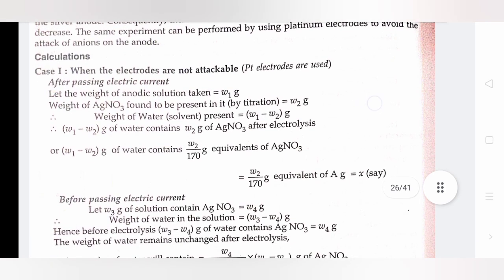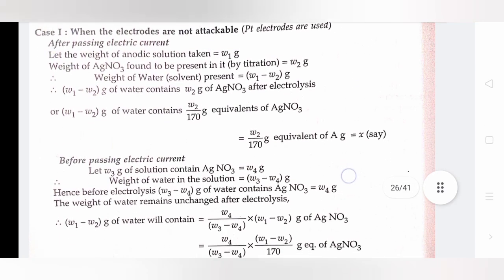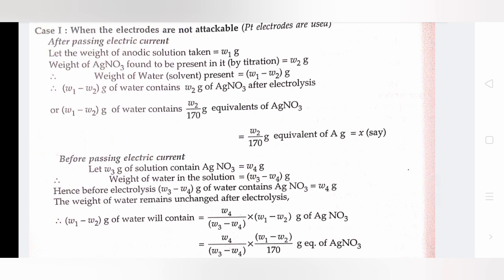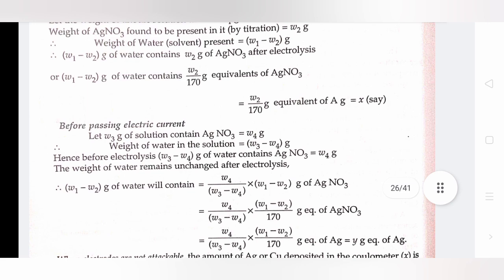Calculation. Case 1. When the electrodes are non-attackable. After passing electric current, let the weight of anodic solution taken be W1 gram, and weight of AgNO3 found to be present in it W2 gram. Weight of water is W1 minus W2 gram. W1 minus W2 gram of water contains W2 gram of AgNO3 after electrolysis, or W2 divided by 170 gram equivalents of AgNO3, equals W2 divided by 170 gram equivalent of Ag, equals X.